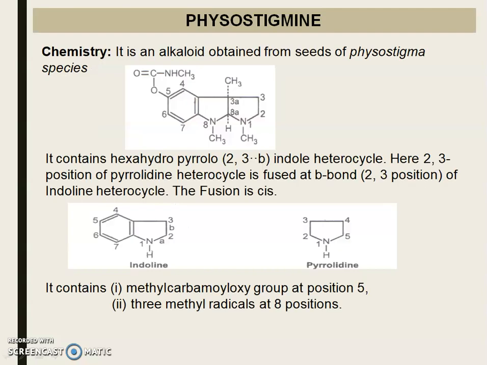Next drug, physostigmine. Chemistry: it is an alkaloid which is obtained from seeds of Physostigma species. This is the structure of physostigmine. It contains a hexahydropyrrolo[2,3-b]indole heterocycle. Here, the 2,3 position of the pyrrole heterocycle is fused at the b bond, that is the 2,3 position of the indoline heterocycle. The fusion is cis. This is the indoline and this is the pyrrolidine.